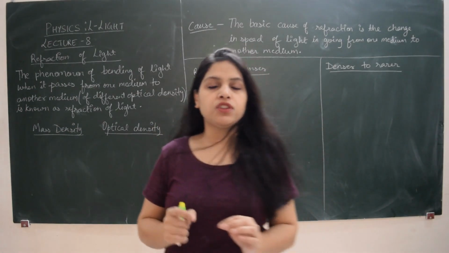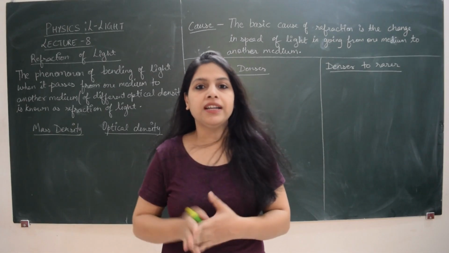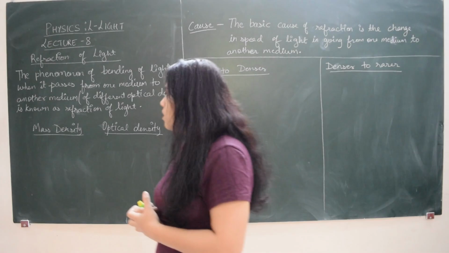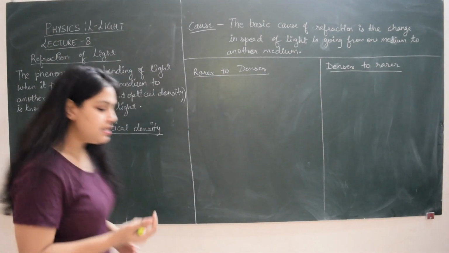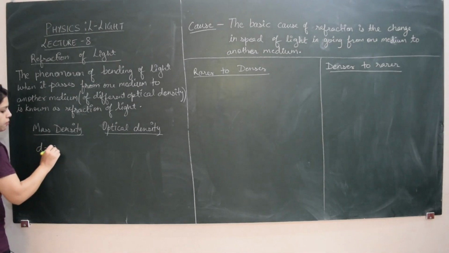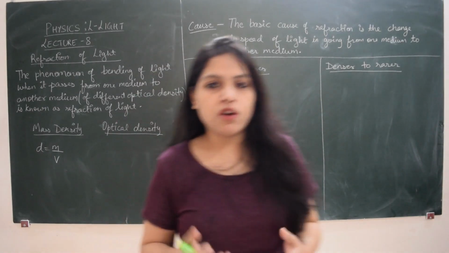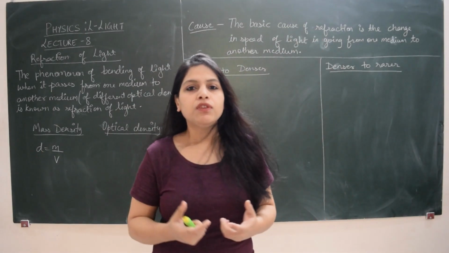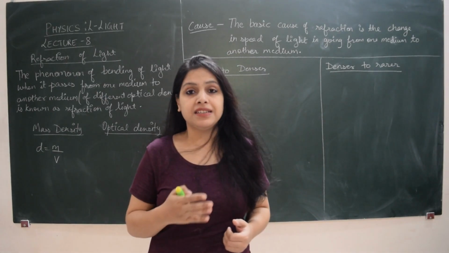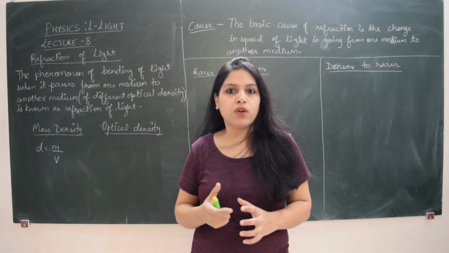The basic confusion that students face is they connect optical density with the mass density that they have done in class 9. There is a fundamental difference. Mass density is defined as mass per unit volume, which talks about the packing of the molecules per unit volume. In solids it is maximum, in gases it is minimum. Here we are not talking about the mass density or the compact packing of the molecules.